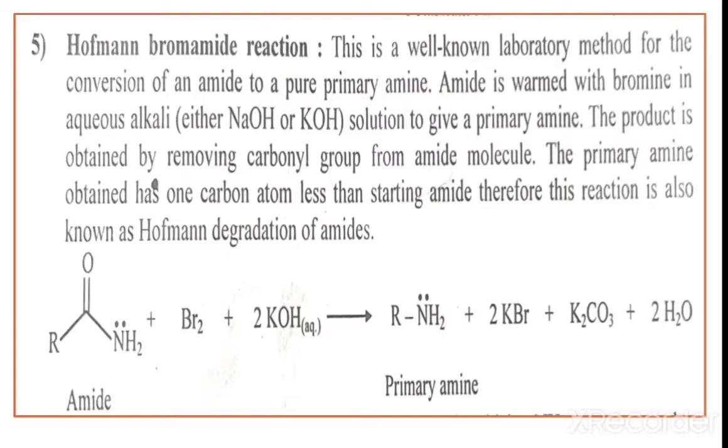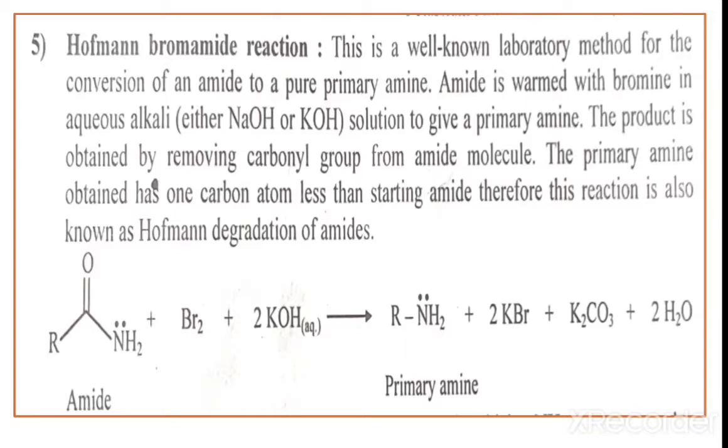Now, the product is obtained by removing the carbonyl group from the amide molecule. That means we remove this CO, the carbonyl group, from the amide molecule and we get the primary amine. This primary amine has one carbon atom less than the starting amide. Therefore, this reaction is also called the Hofmann degradation of amide.